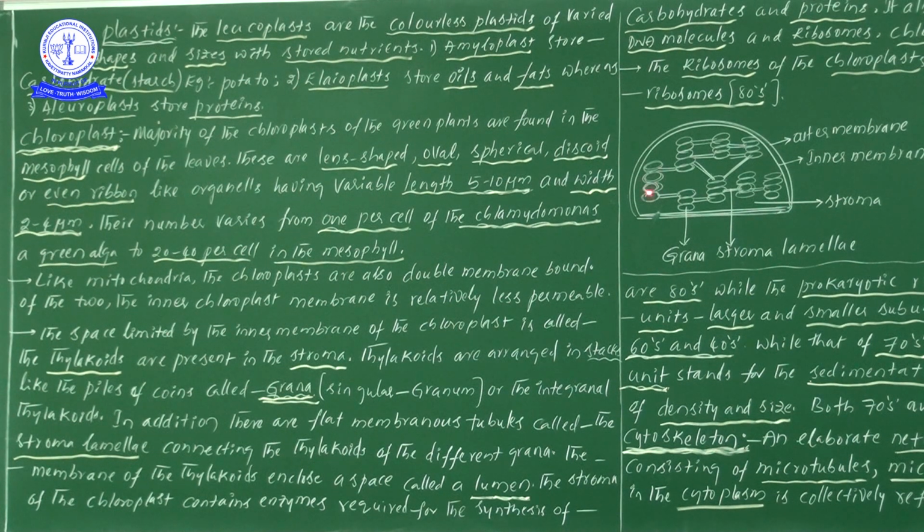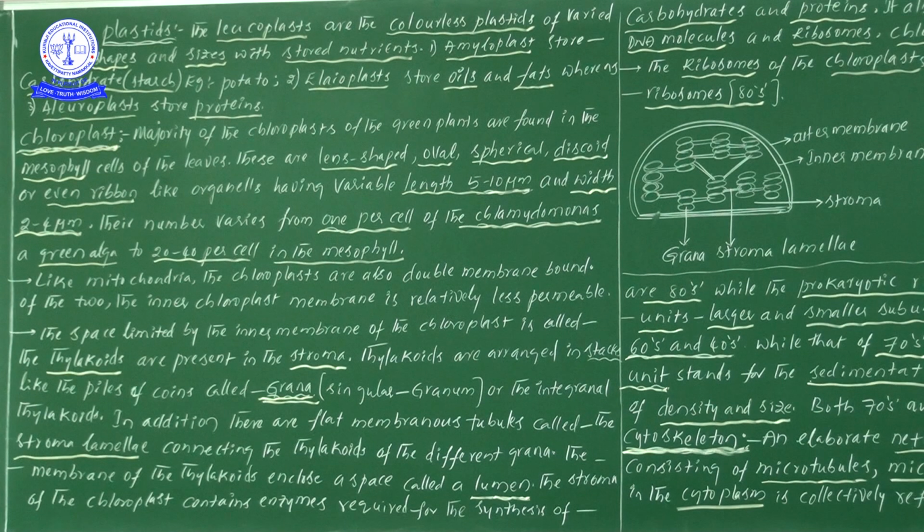On the grana or on the thylakoid we can find the deposition or storage of pigments which help in the light reaction. How does it help in the light reaction? It traps the sunlight, and so it prepares some kind of energy, and that energy is useful for the preparation of food materials by the process of photosynthesis.